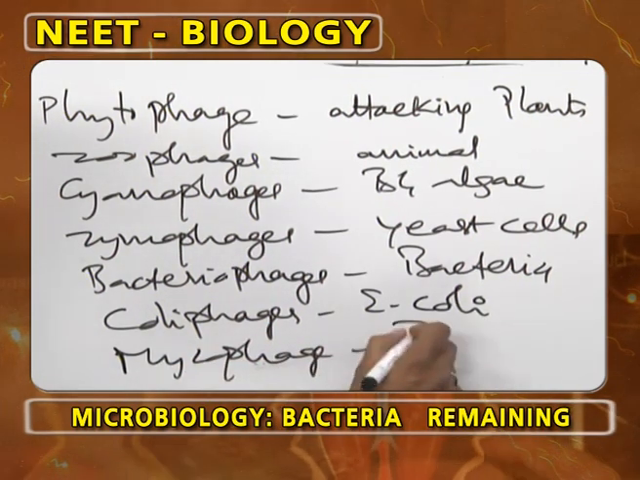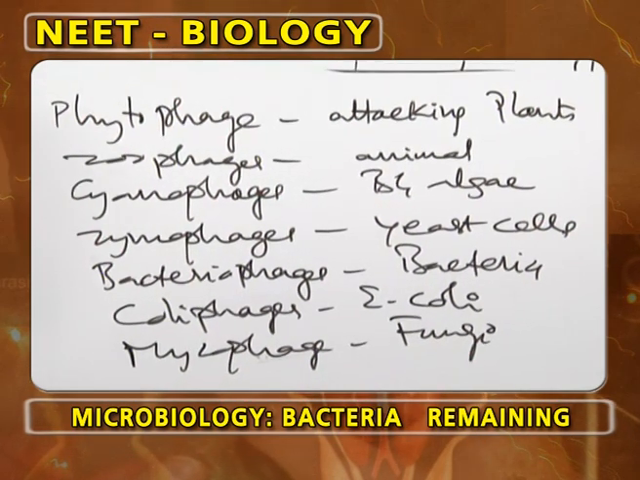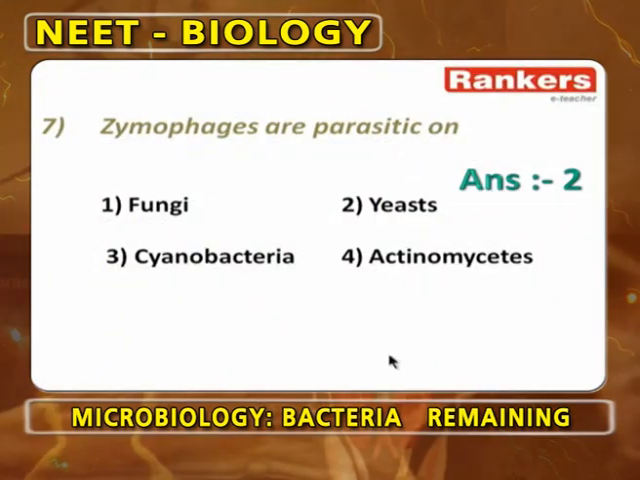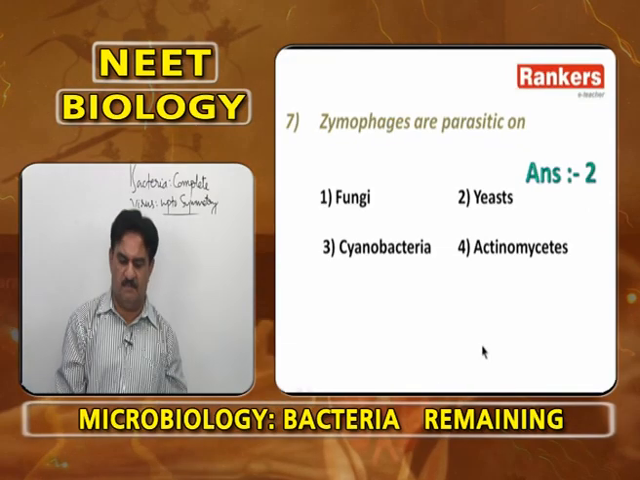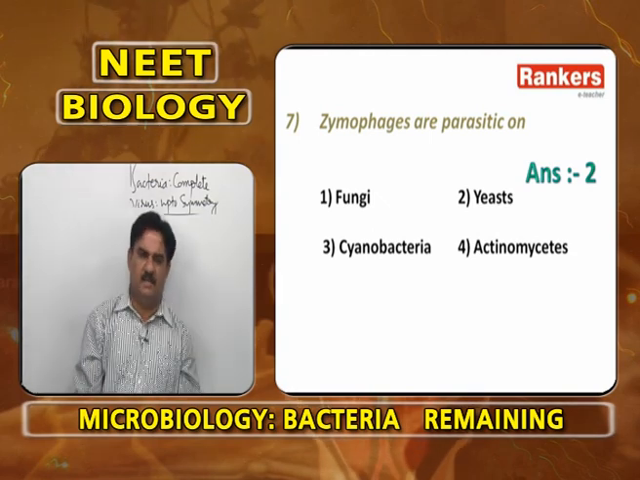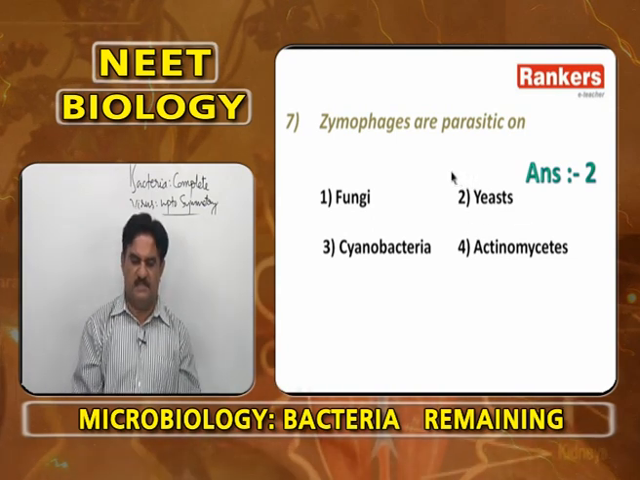Mycophages means attacking fungi. So, depending on which host a virus is attacking, different names are given: phytophage attacking plants, zoophage, like that. The question given is the virus attacking yeast cells. The virus attacking yeast cells is zymophage, fungi is mycophage, cyanobacteria is cyanophage, and a virus attacking actinomycetes is not discovered. So, yeast is the answer.